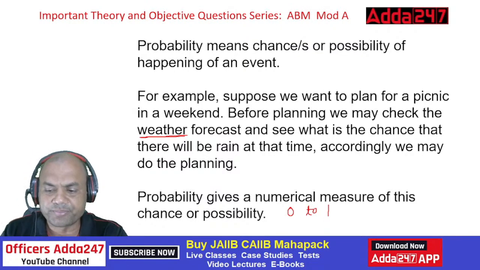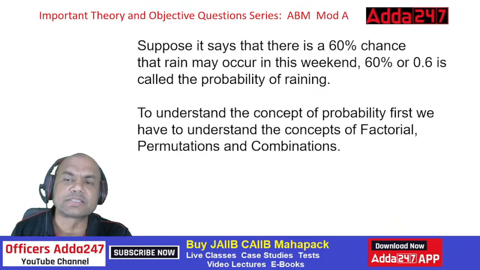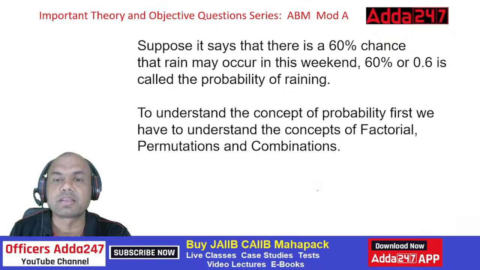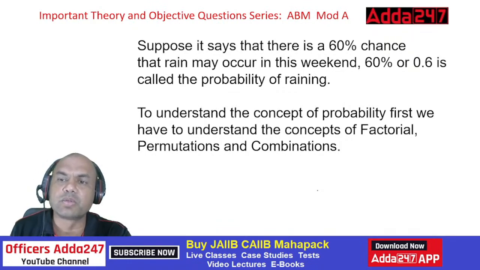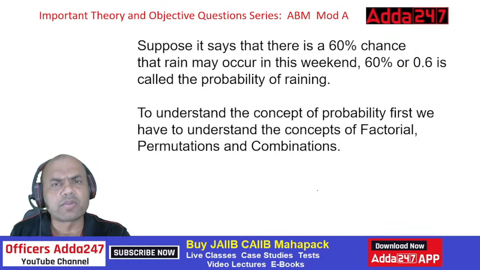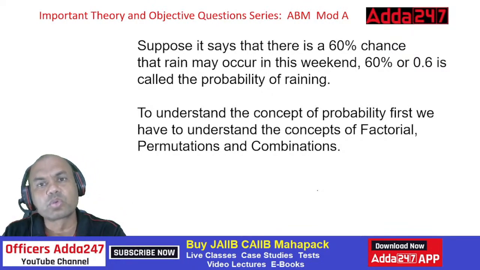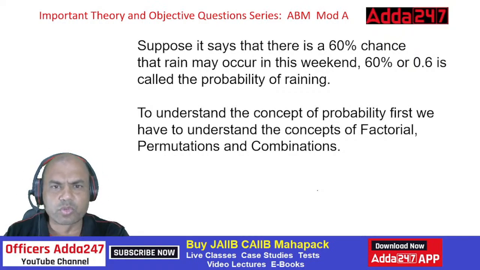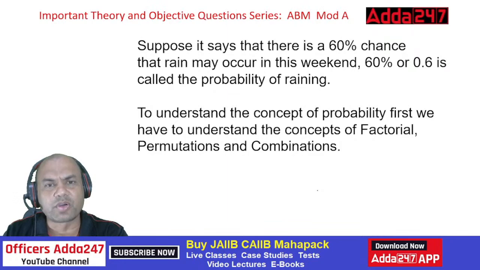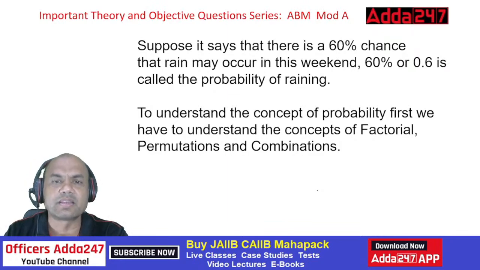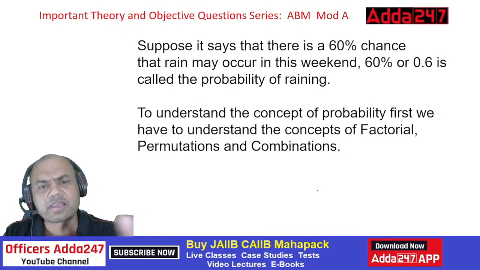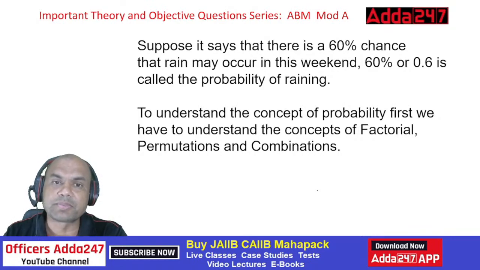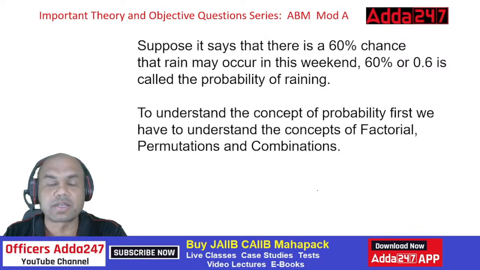Simple. Suppose it says there is a 60% chance that rain may occur this weekend. So 60% means 0.6 is the probability of raining. That's the numerical part. Nowadays, you can check this. Go to Google weather today, just now, and type your city name and weather or rain situation. You'll get the probabilities of raining on an hourly basis. Same thing happens. So that's the use of probability.